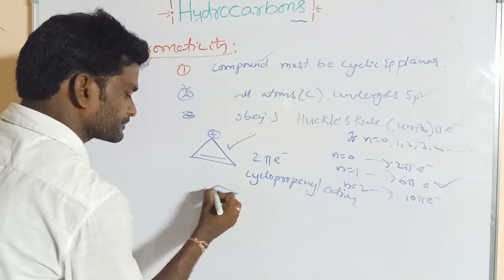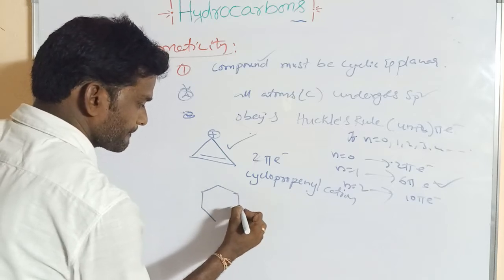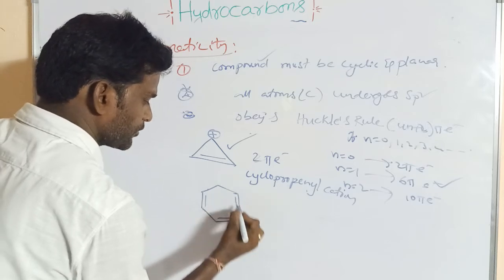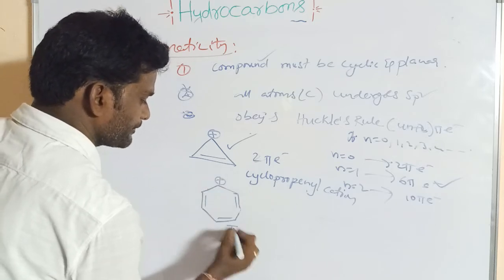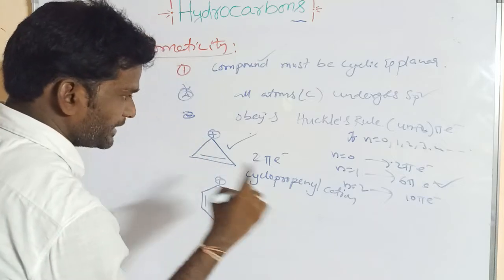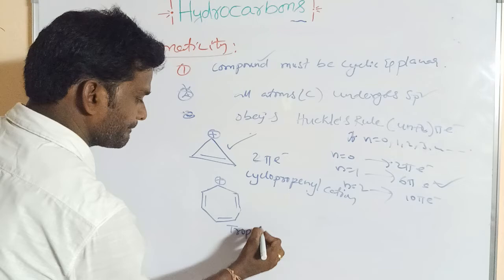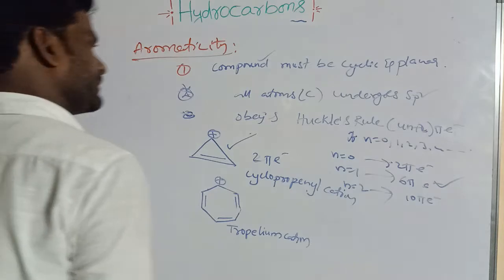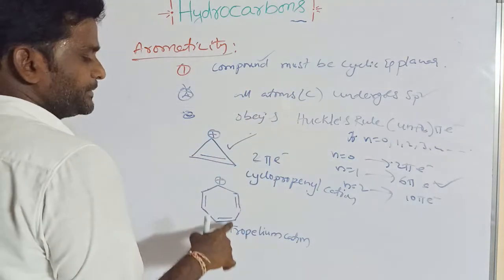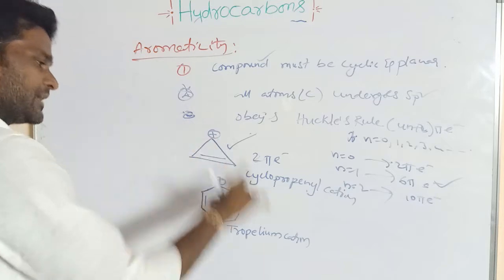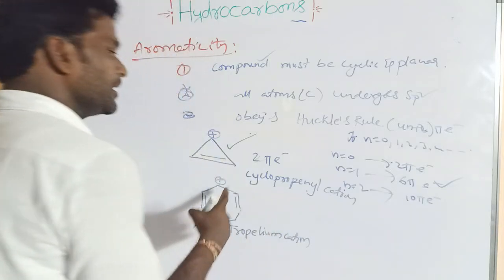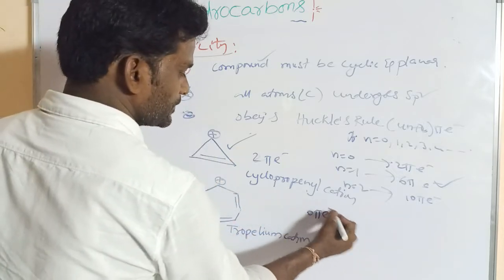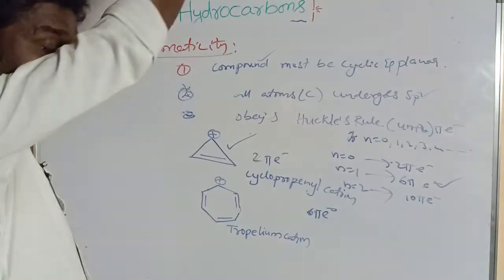Next, with double bond, single bond, double bond, single bond, this is the tropylium cation, or cycloheptatrienyl cation. It is also cyclic and planar, and each carbon undergoes sp2 hybridization. The carbocation also undergoes sp2 hybridization, and it obeys the 4n plus 2 pi rule. It contains 3 pi bonds, 3 into 2 is 6 pi electrons. So it is also aromatic, right?